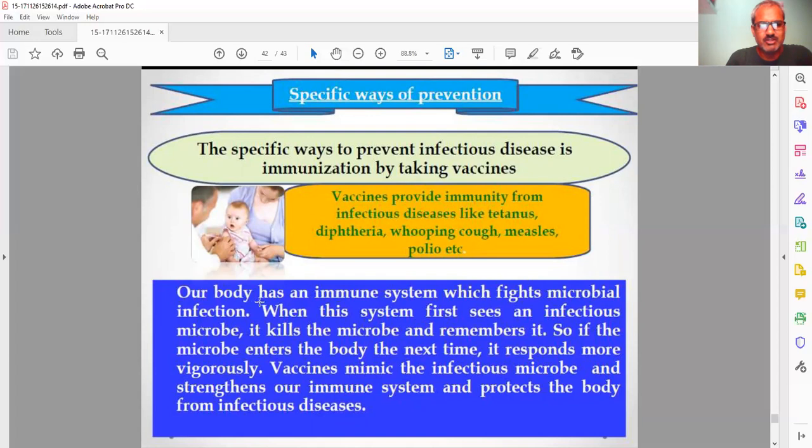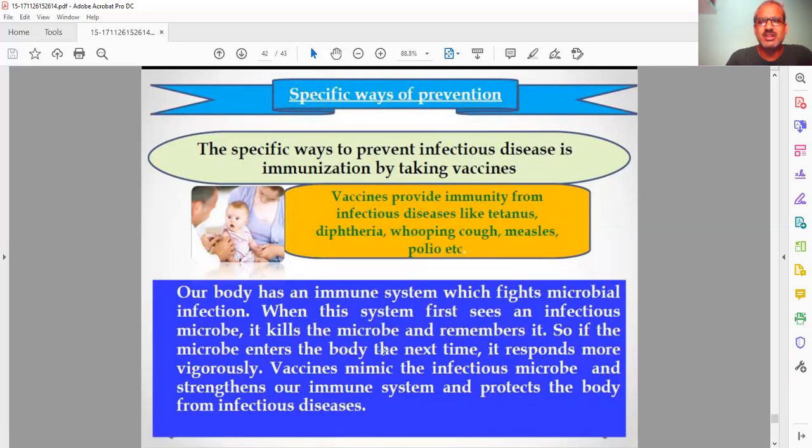Our body has an immune system which fights microbial infection. When this system first sees an infectious microbe, it kills the microbe and tries to remember it. So if the microbe enters the body again, it responds more vigorously. A vaccine mimics the infectious microbes and strengthens our immune system, protecting the body from infectious disease.